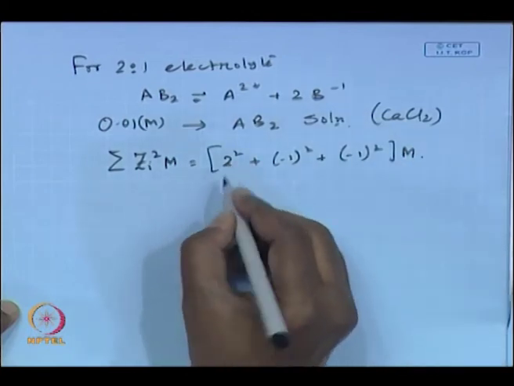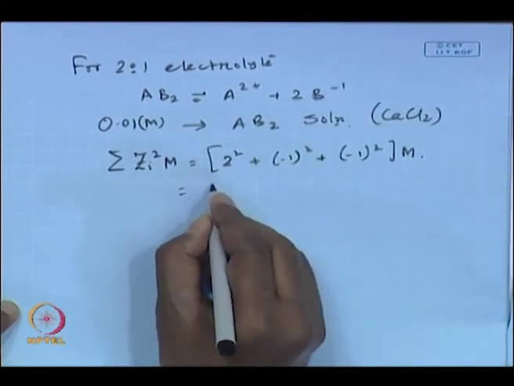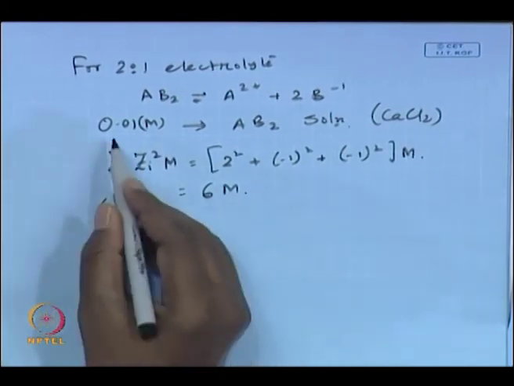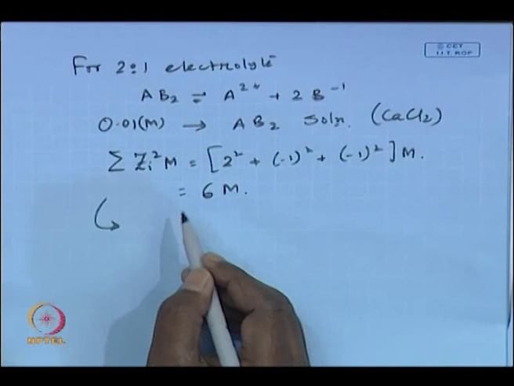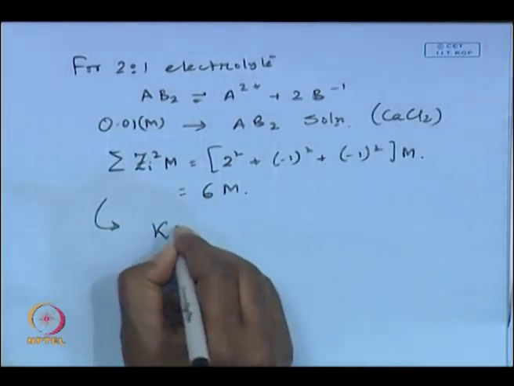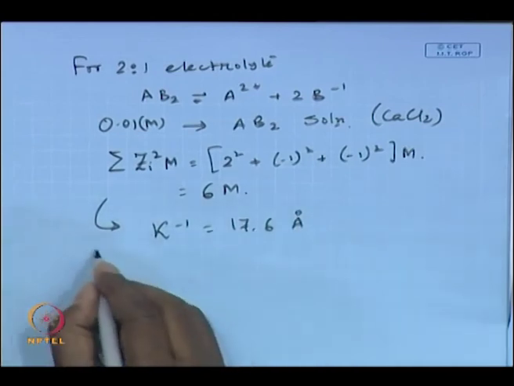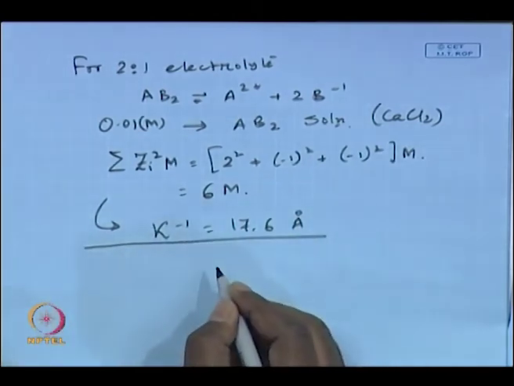So, it becomes 1 plus 1 plus 4, so 6 m. Now, if you use the same molar concentration, let us say 0.01 molar CaCl2 solution, the Debye length becomes 17.6 angstrom. Okay, so it is decreased. So, if you are talking about a 2:1 electrolyte, the double layer becomes more compact.